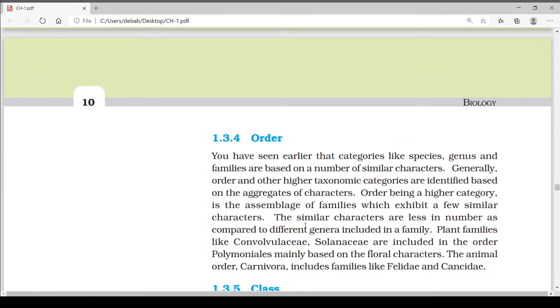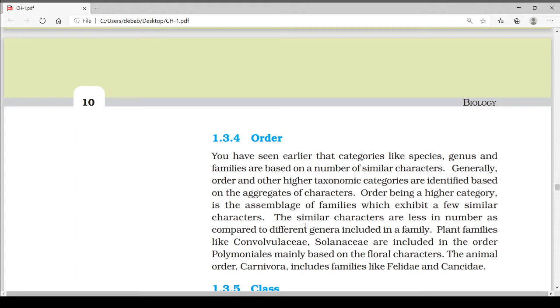Next higher taxon is order. You have seen earlier that the categories like species, genus, and family are based on a number of similar characters. Generally, order and other higher taxonomic categories are identified based on the aggregates of characters. Order, being a higher category, is the assemblage of families which exhibit a few similar characters. The similar characters are less in number as compared to different genera included in a family.